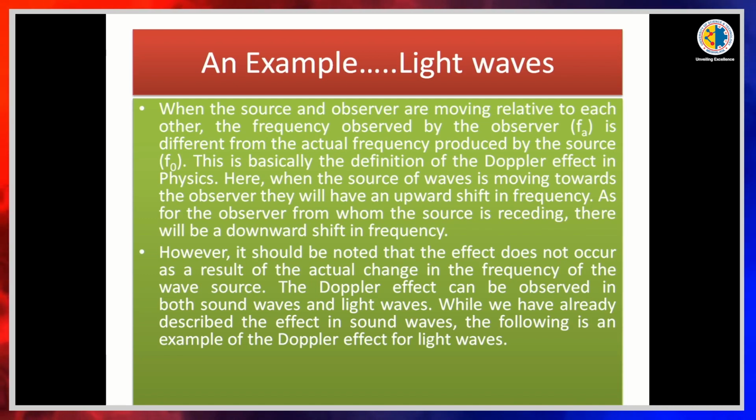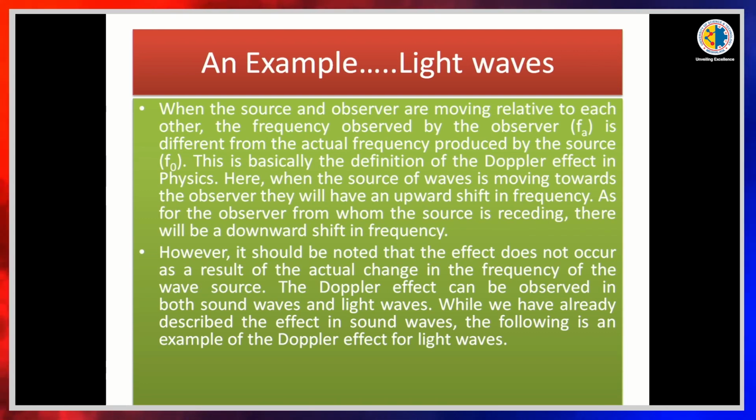So, when the source and observer are moving relative to each other, the frequency observed by the observer, denoted by f a, is different from the actual frequency produced by the source, f naught. So, the initial wave frequency is f naught and the frequency observed by the observer is f a.